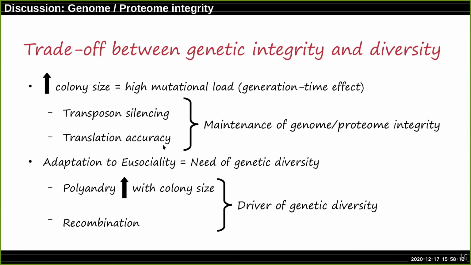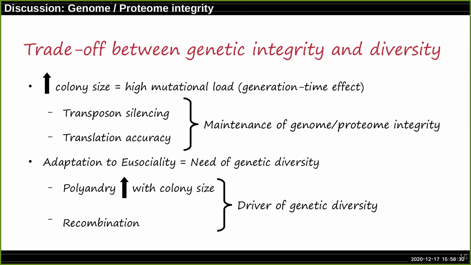But even if maintenance of the genome and proteome integrity is primordial, for example, to maintain well-adapted phenotypes, it hinders genetic diversity, which is essential for adaptive evolution, especially in eusocial insects, where it enhances immunity and division of labor.